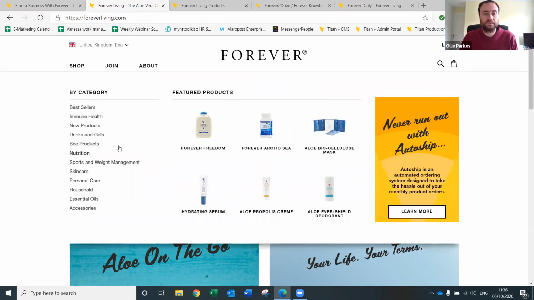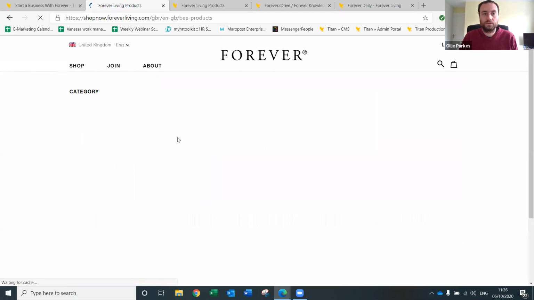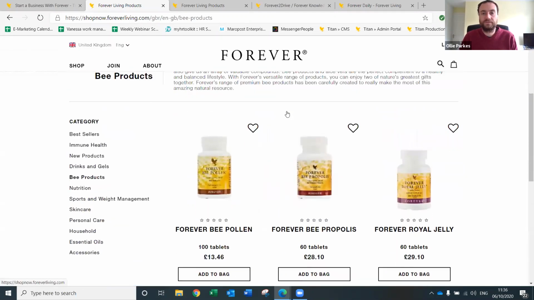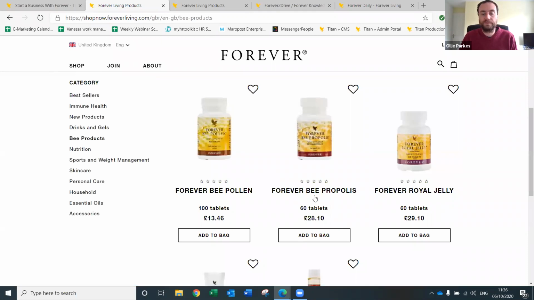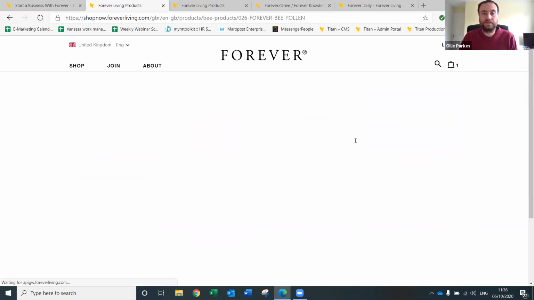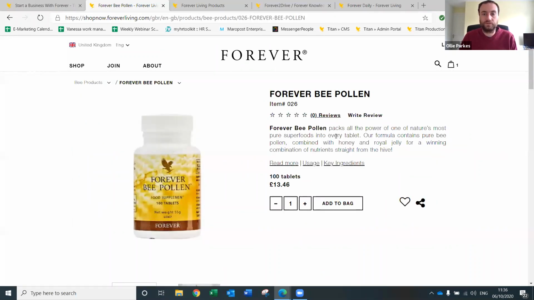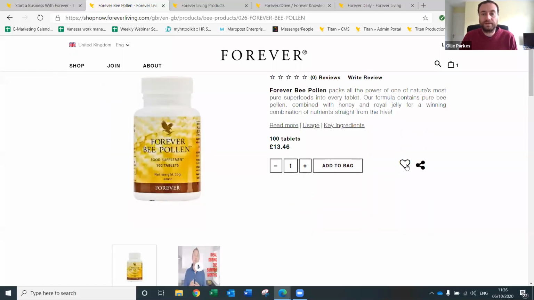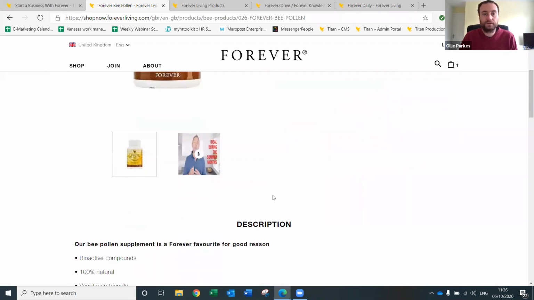Right, so shop, let's go back to bee products. So this is the new category page. So if you can see here, we've got all of the bee products on there. You can add them to the bag straight away by clicking that, and a little cart will appear on the right hand side, or you can click on the image here and it will bring up the page about it. So you've got the short descriptions, you've got adding to your favorites, you've got sharing the products. So there's a question here about how do you share the products. Here you go, press the share button there, and then you can share that through social media, or you can get a link to it.